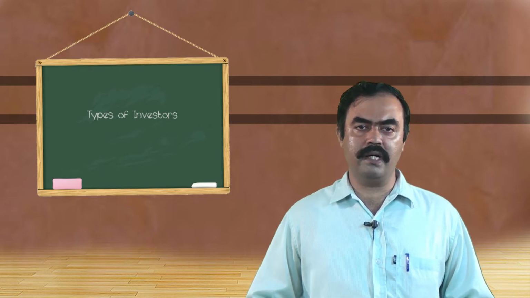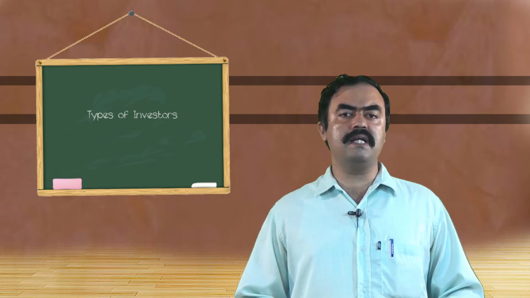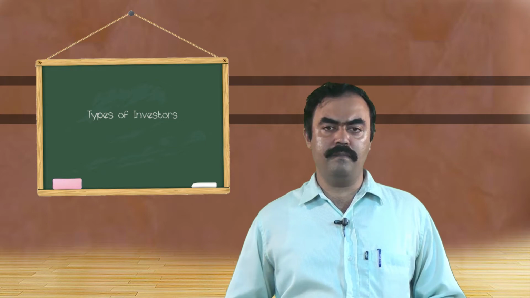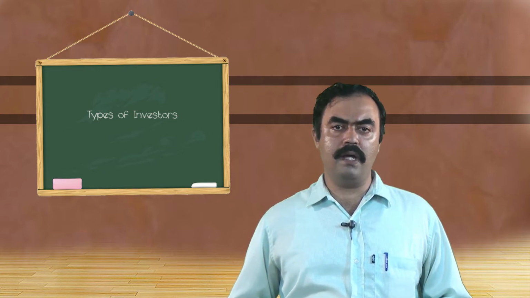Aggressive investors are risk takers, risk seekers. That is what it is. Now, from the second classification, we look at it from the business point of view. From the business point of view, we have three types of investors: short term, medium term and long term.